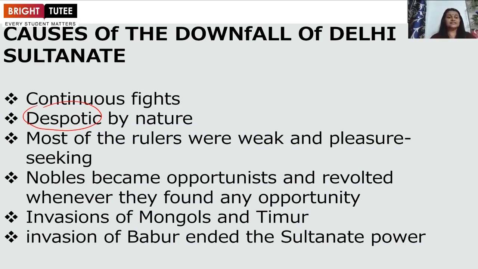There was another reason, that was the invasion of Mongols and Timur, which made the empire very, very weak, as we saw during the time period of Tughlaqs also. We saw that during the time period of Khalji also. The continuous threat from Mongols and Timur actually weakened the strength of the dynasty. And at last, Babur ended the Sultanate period in 1526 by defeating Ibrahim Lodi.